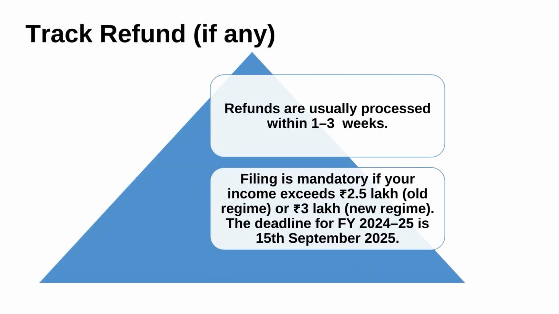Then track refund. If somebody wants to track the refund, it is very, very important and clearly defined. Refunds are usually processed within 1 to 3 weeks. These weeks are decided by the income tax department. Filing is mandatory, as I told you, if your income exceeds rupees 2.5 lakh under the old regime or 3 lakh under the new regime. The deadline for financial year 2024-25 is the 15th September 2025. This is the latest information from the income tax department.